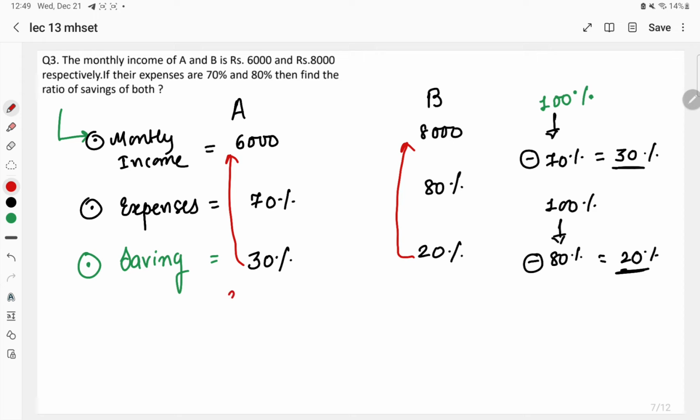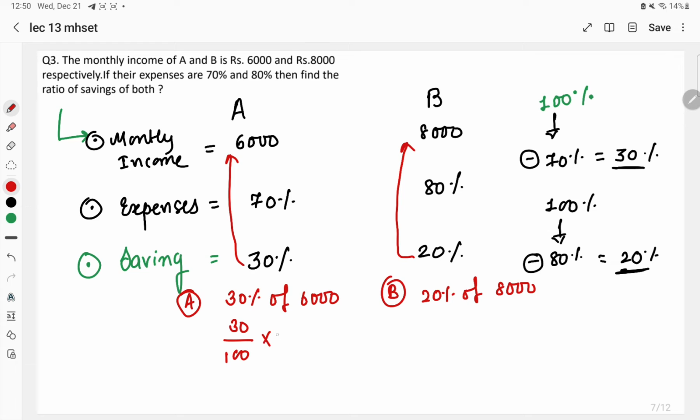It means 30% of 6,000 is the saving for person A, and for person B, 20% of 8,000 is the saving for person B. Here we can clearly write it down: 30 upon 100 into 6,000, and 20 upon 100 into 8,000. Cut down the values, 0, 0, 0, 0.